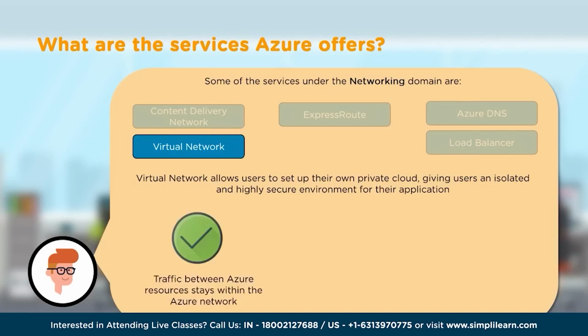Alright, so it kind of gives us a boundary for all the resources. All the traffic between the Azure resources logically stays within the Azure virtual network. And here we can design the network. It's given over to us. You can pick the IP, you can pick the routing, you can pick the subnet. A lot of freedom is given, or I would say a lot of control on how the network is designed.